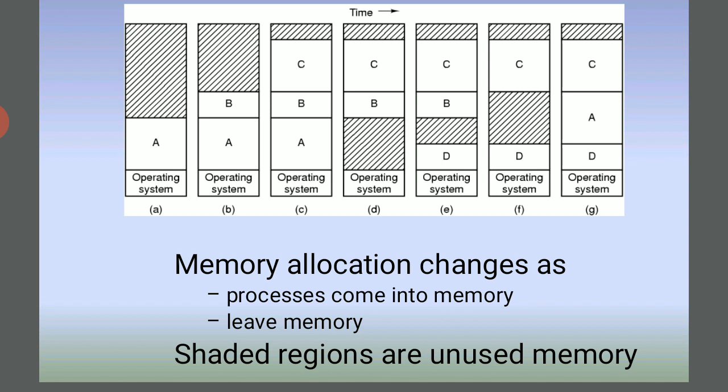We select the right-side button on the mouse and select Properties. We see how much memory is available and how much is used, and it is automatically displayed on the screen. So the used memory and unused memory, the memory allocation, changes. This is swapping.